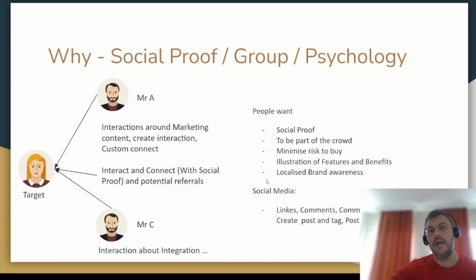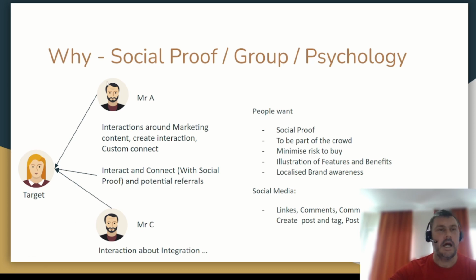And we're able to use a lot of different strategies here. So we have likes, we have comments, comments on comments, creating posts and tags, posts in groups, etc. So we have a lot of tools to be able to influence our target. It's about combining the different strategies to reach our target.